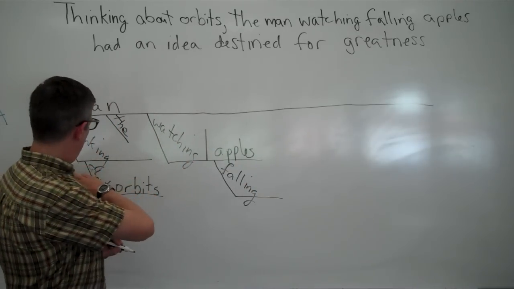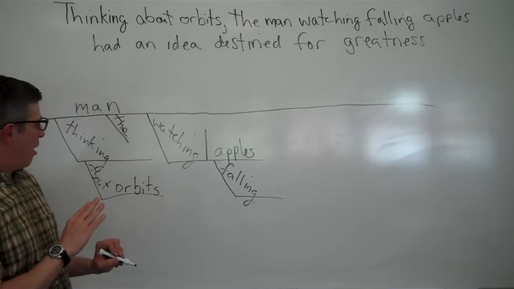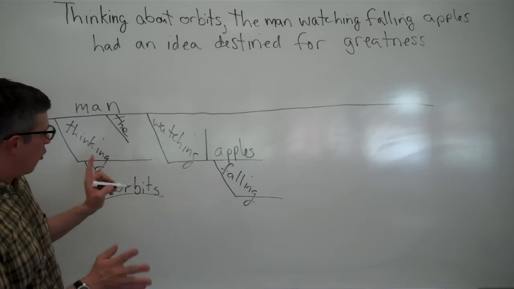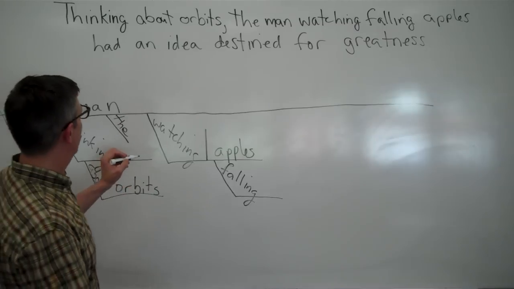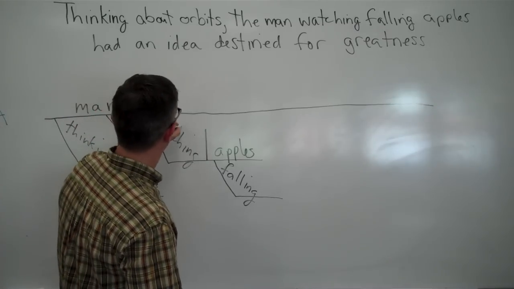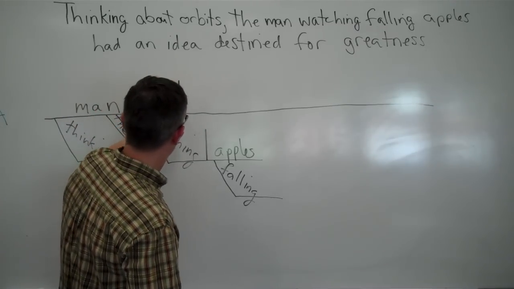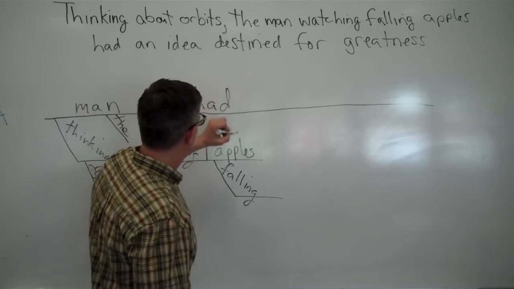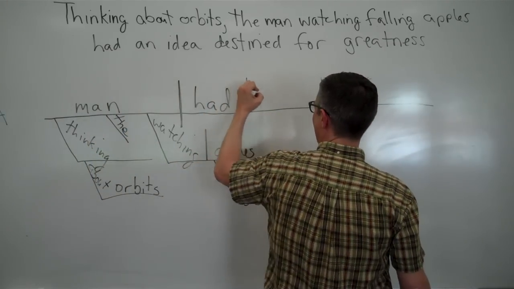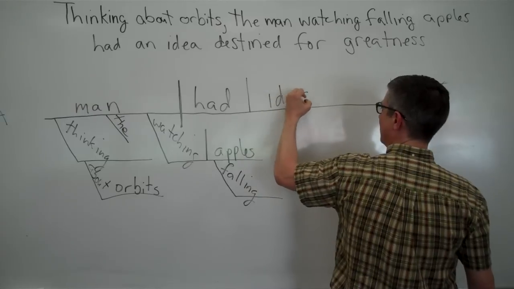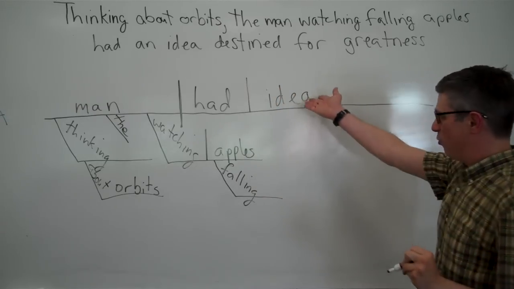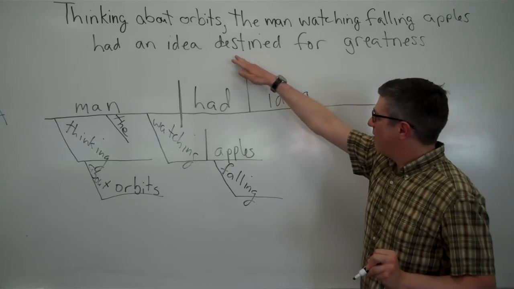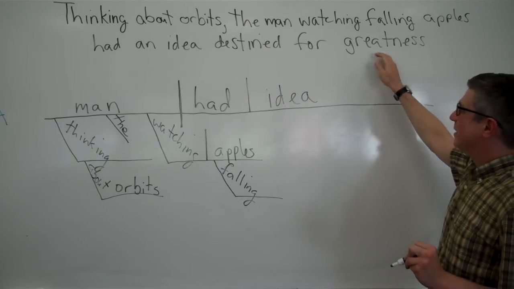So, what we have so far is the man thinking about orbits, the man watching falling apples, well, what? So now we have our verb. What did he do? He had, and what was had? An idea, that's what. So we have the direct object, idea, the direct object of had. And what kind of idea was it? Well, it was an idea destined for greatness.